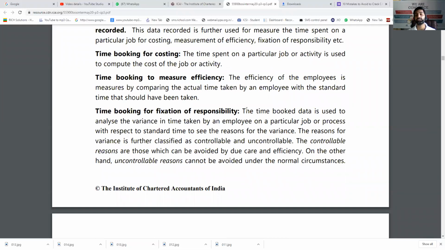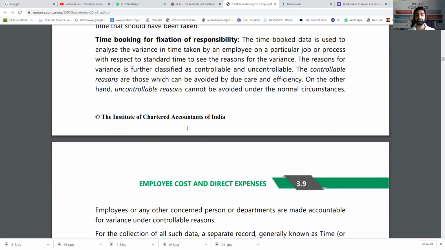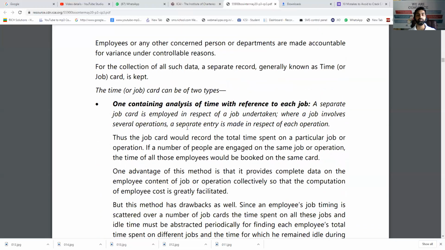Time booking for fixation of responsibility. When time booking is there, if anything happens, if the cost of a particular job increases, or if the production quality is affected, then we can find out who was there and who has done all this. So fixing the responsibility is also simple with the help of time booking.